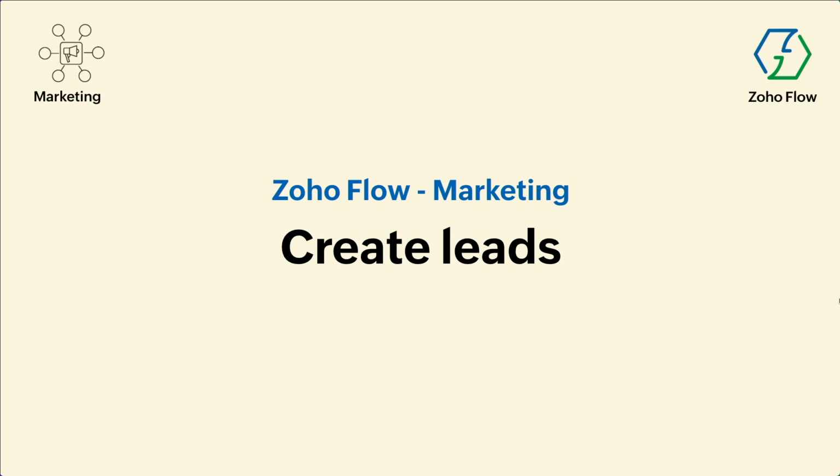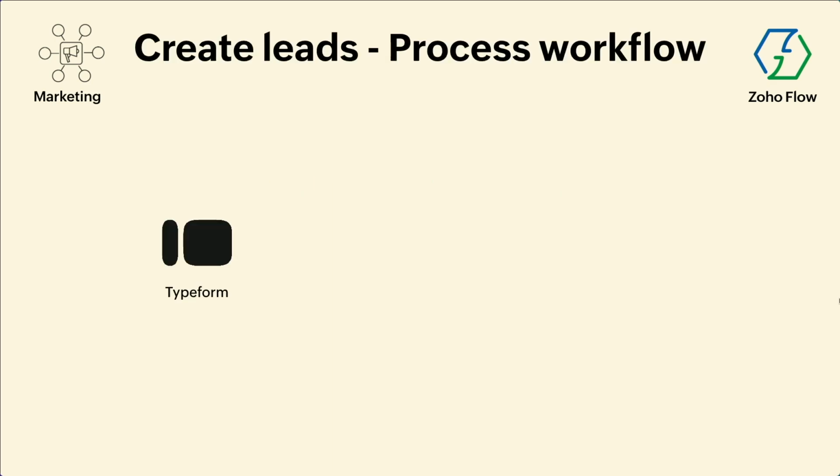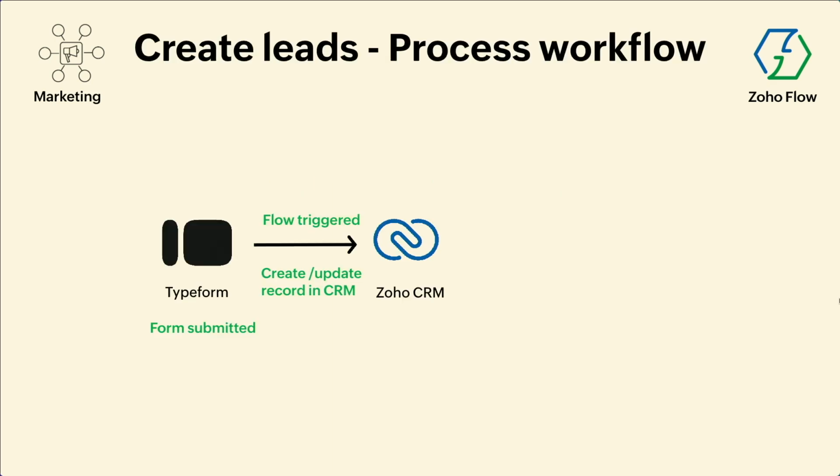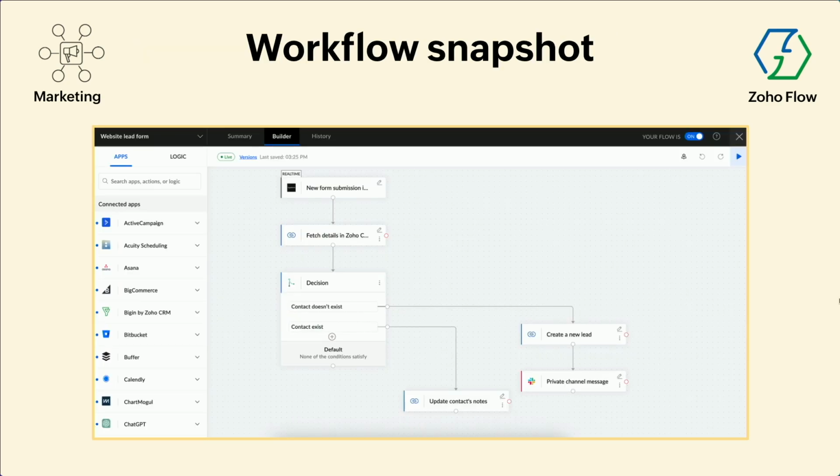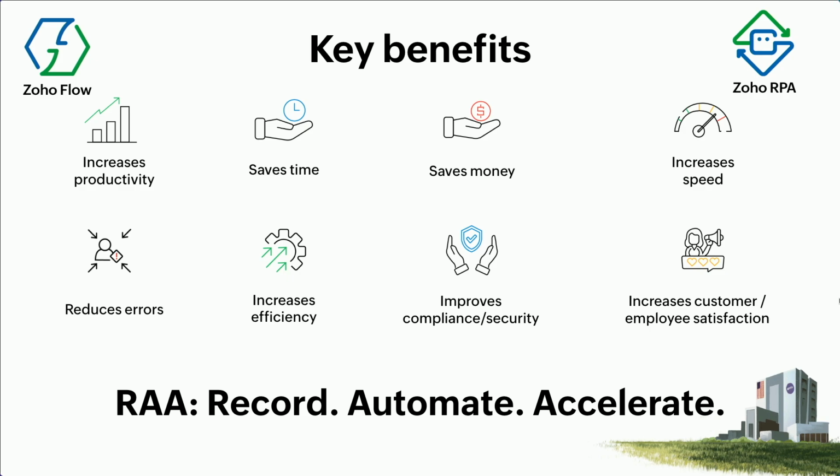And likewise, in Flow, you can create a lead in marketing based on any form that is submitted. You use multiple forms to collect data. Once a flow is triggered, it will create a record in CRM, and if you want to send a message, it will also send a message. So this is a typical workflow. Likewise, I have it for the other 3-4 sections also. It's self-explanatory. Even in the video, we have the text running at the bottom saying what the bot is doing.